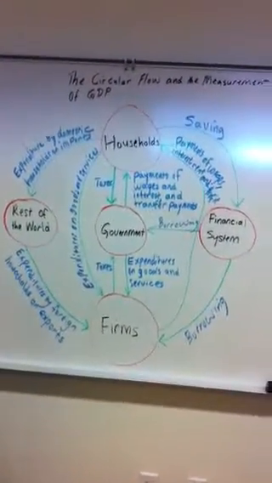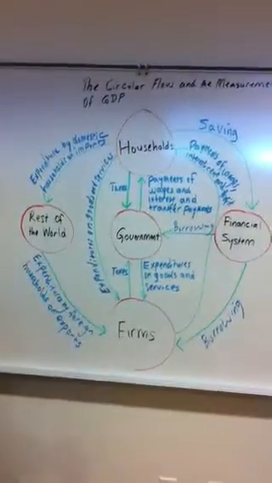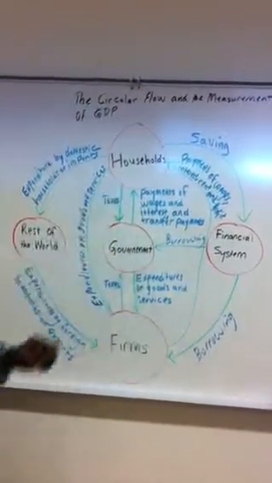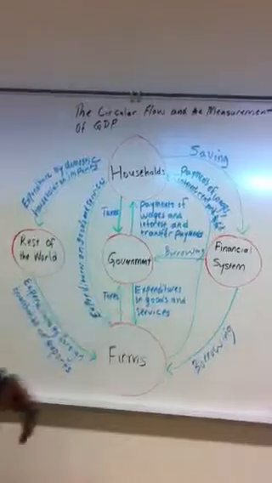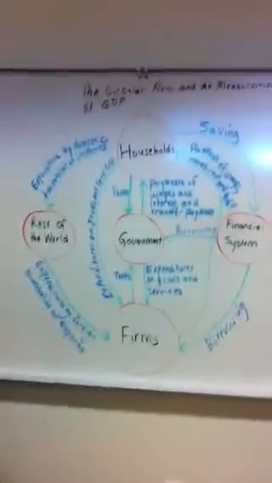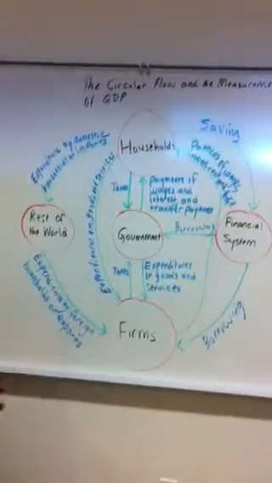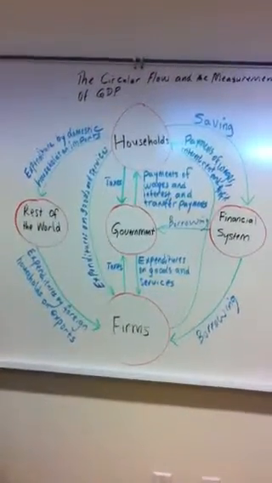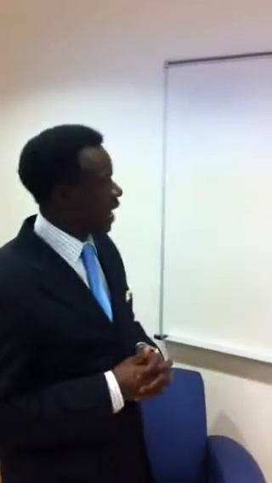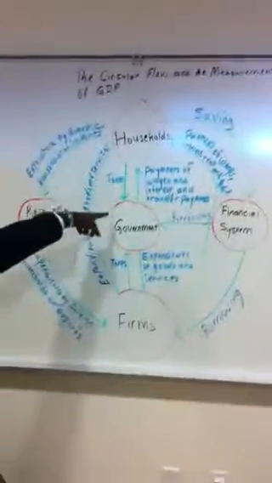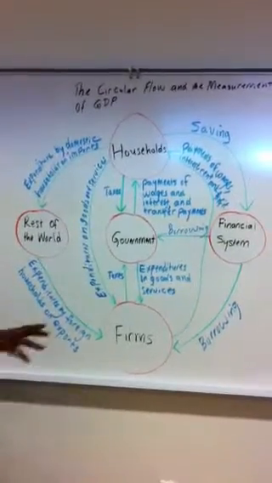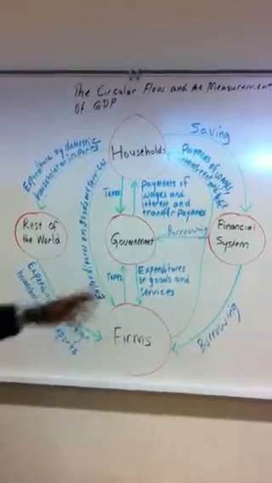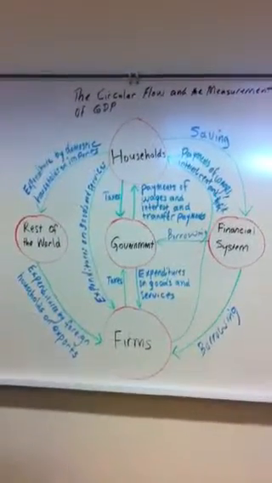Then the government, when it wants to produce goods and services, also has to use the resources owned by households. In return, government pays wages and interest, and also pays households transfer payments, in the form of social security benefits, unemployment benefits, and welfare payments. Households pay government taxes, government also spends on goods and services produced by firms, and firms pay taxes to the government.